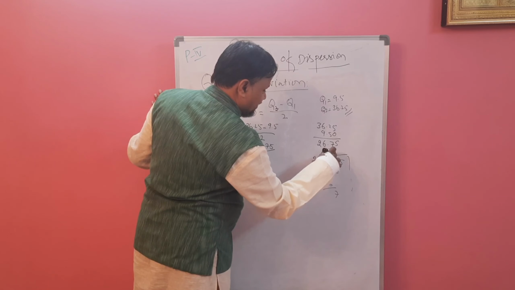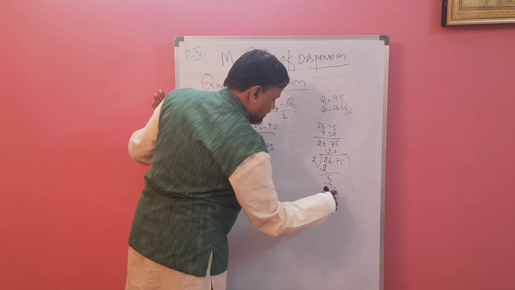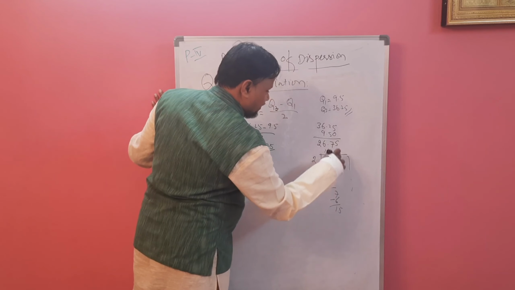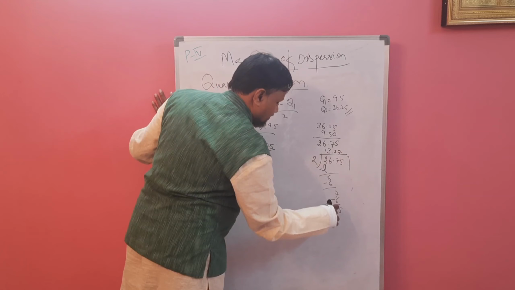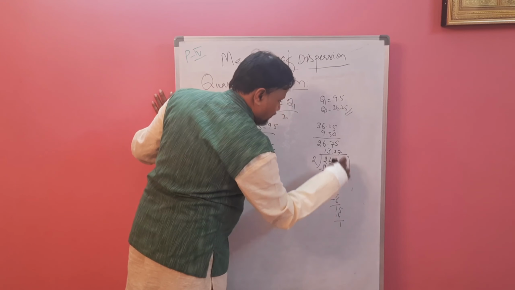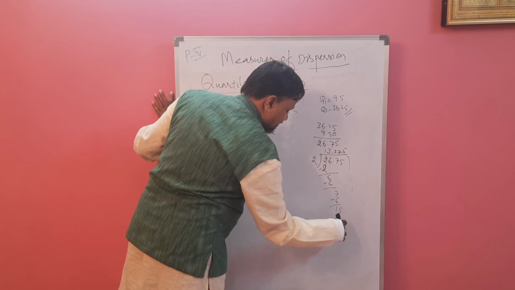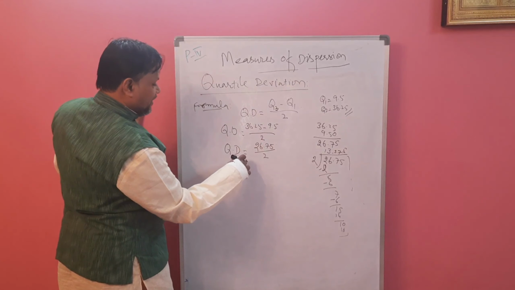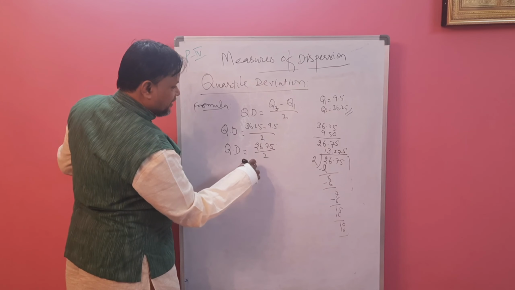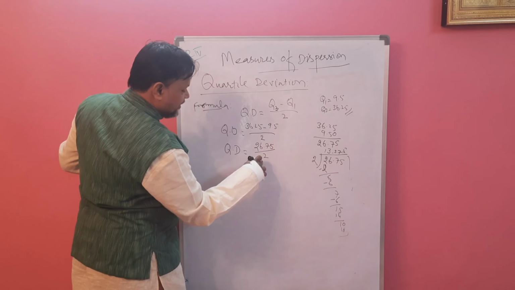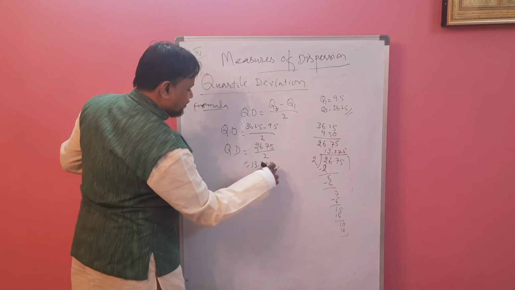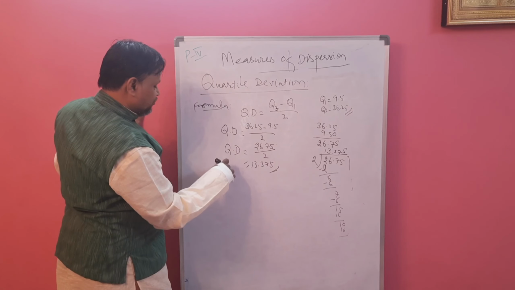Put the point. Take 2 3s are 6, 1 5. 2 7s are 14. 2 5s are 10. So similarly we will get 13.375. This is called the quartile deviation.